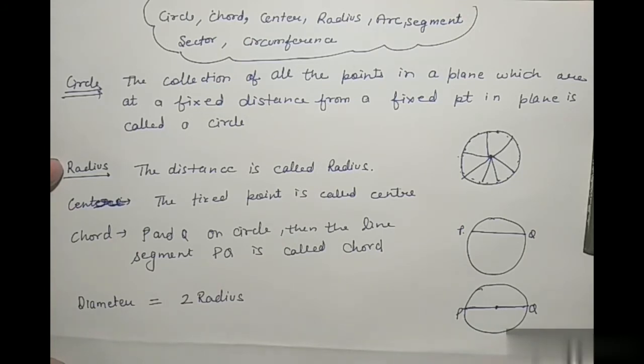Next point is that in a circle there are infinitely many chords and infinitely many diameters. For example, this is a circle, this is a chord, chord, chord. You can draw infinitely many chords in a circle.